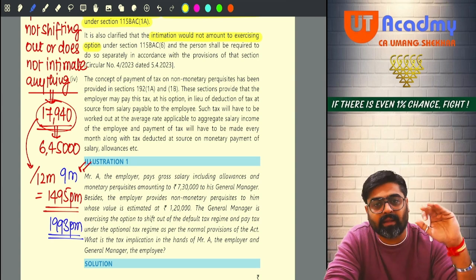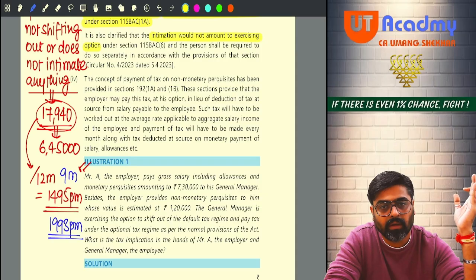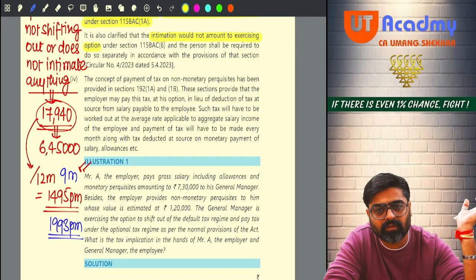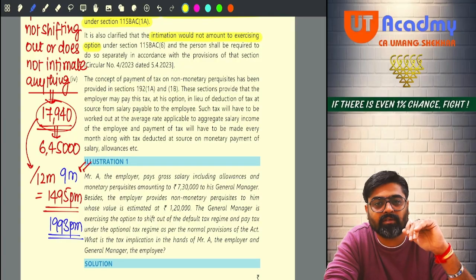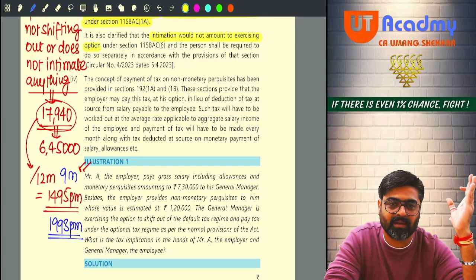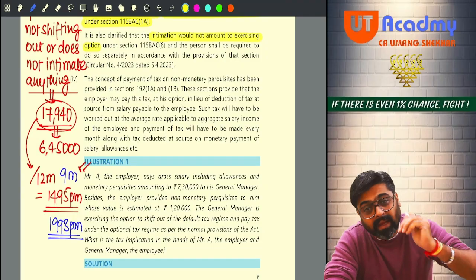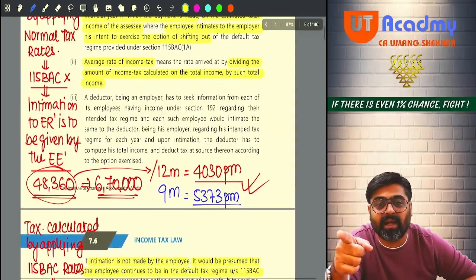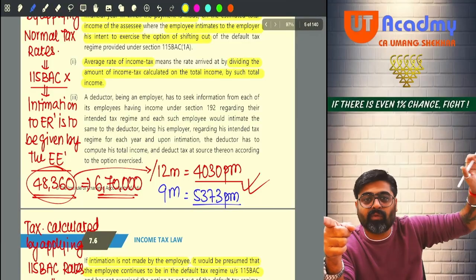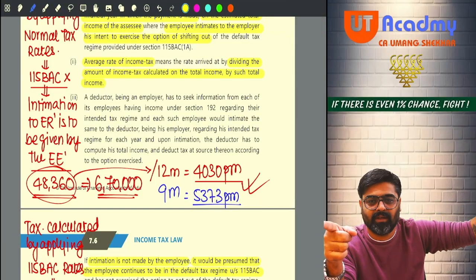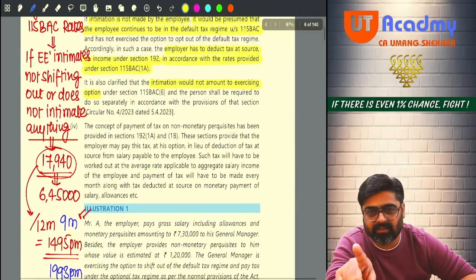So definitely at the time of filing your return, can you shift out? Yes. Even if your TDS was not deducted as per normal rates, while filing your return, you can shift out. No problem. Even if your tax was deducted at normal rates, at the time of filing, you can still follow 115 BAC. That is the clarification given by CBDT.